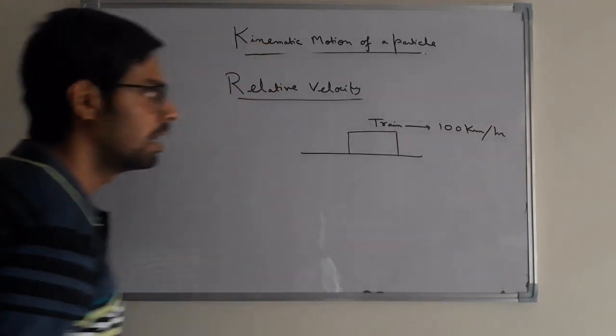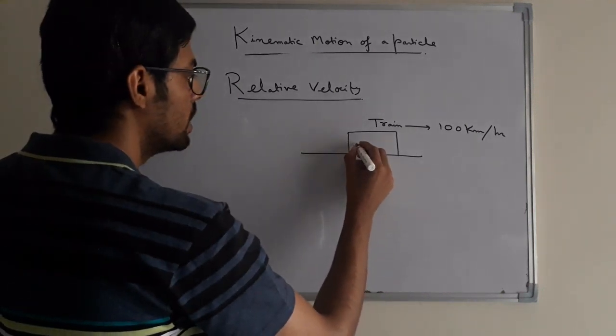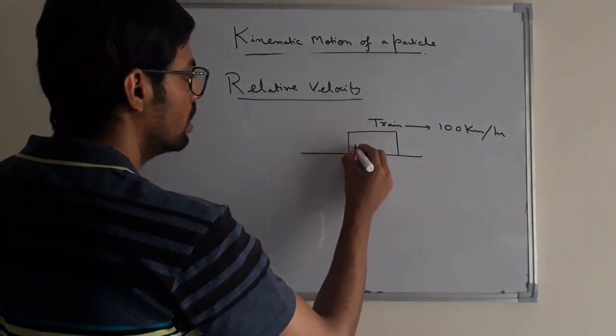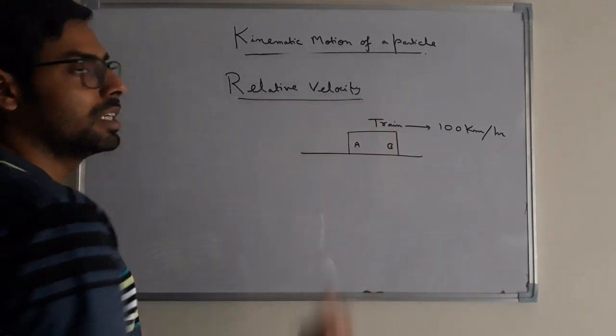And here we have two passengers, A and B, within the train.